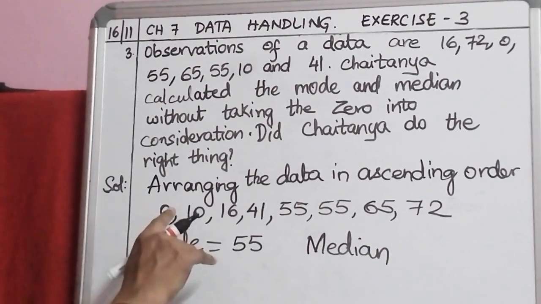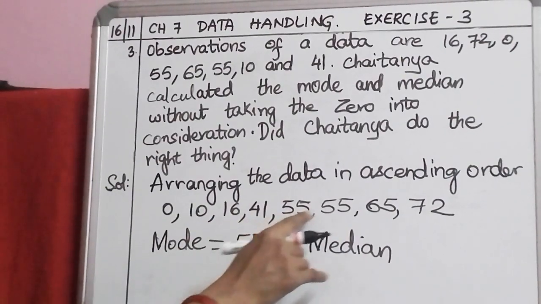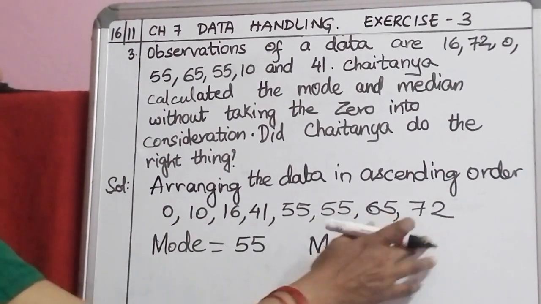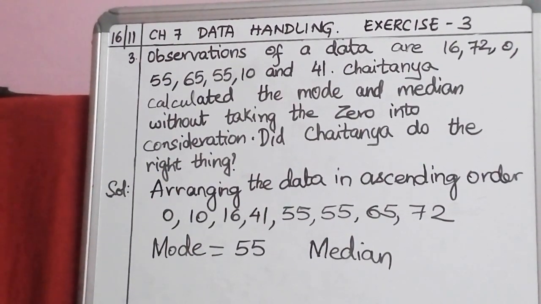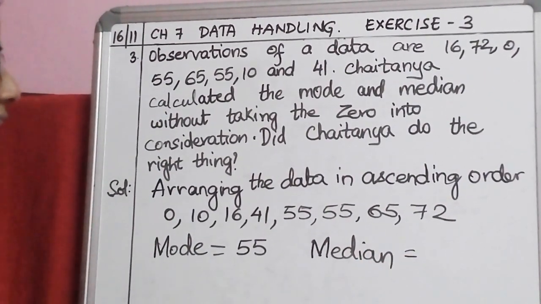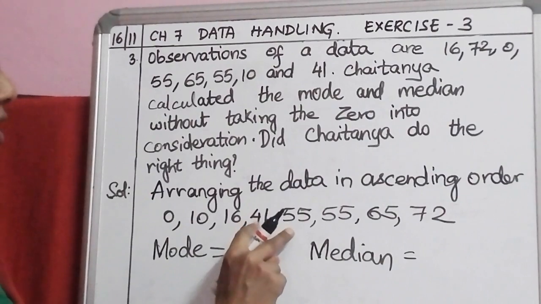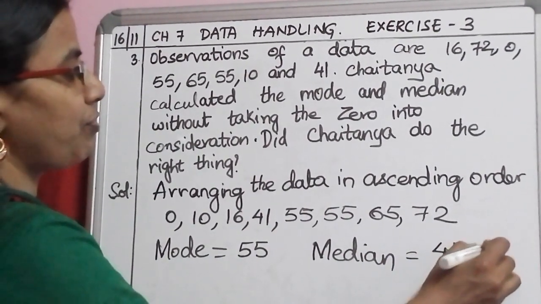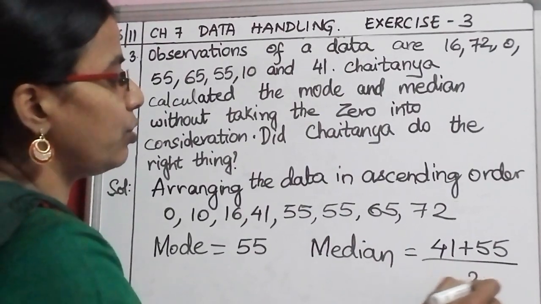What is the median? 1, 2, 3, 4, 5, 6, 7, 8. You know that 8 values are given. It is even. So we need to find out the average of the middle values. 41 plus 55 divided by 2.